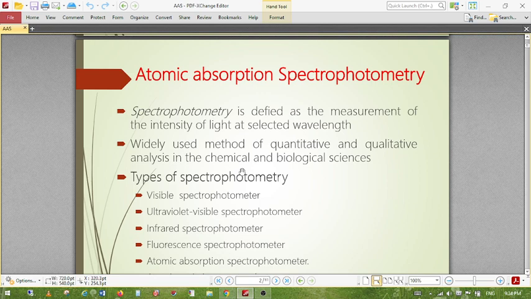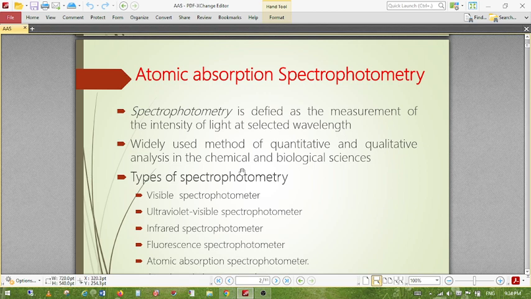The next region is called infrared photometer. Depending on the wavelength range, it can be called infrared. For example, what is the range of UV photometer? UV photometer range is 200 to 400 nanometer, visible range is 400 to 800 nanometer, and the infrared spectrophotometer range is 800 to 1500 nanometer. So accordingly we use the wavelength in the study of the unknown concentration, and according to that, the instrument design and instrumental principles are different.